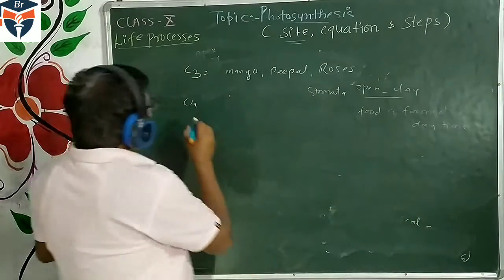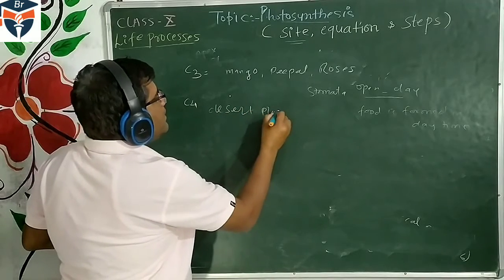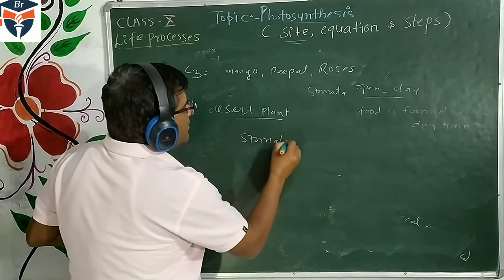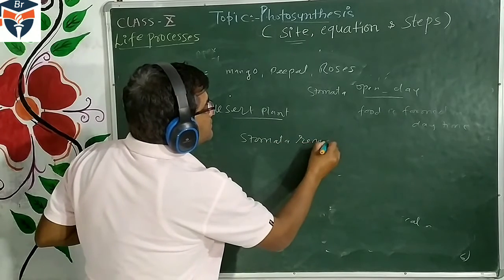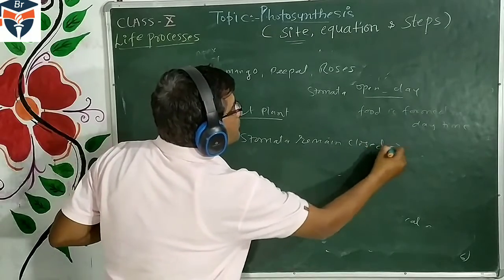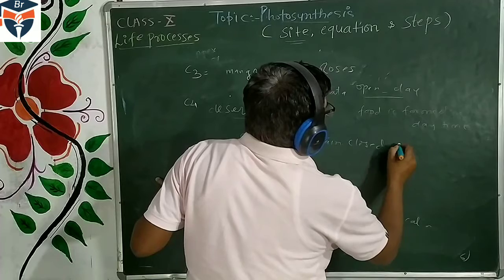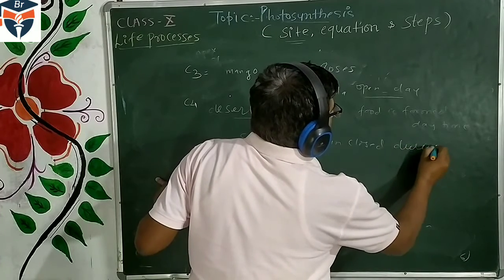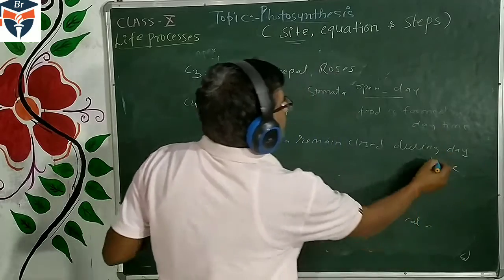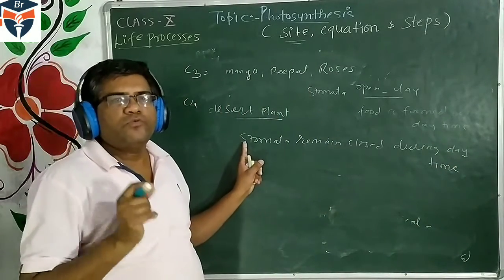But C4 plants, we used to say, are desert plants. In desert plants, your stomata remain closed during the daytime, because it helps to reduce the loss of water.